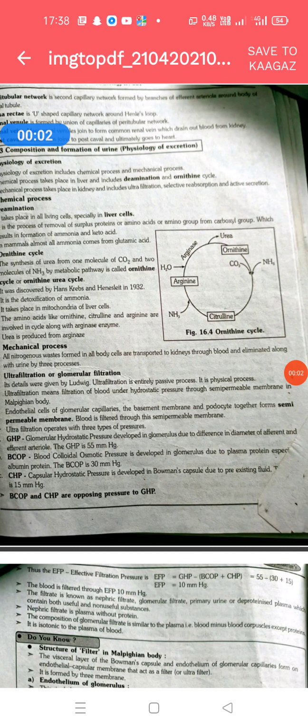Hello students, good afternoon. Yesterday we talked about the microscopic structure of the nephron. But in today's session we are particularly going to talk about the physiology of urine formation.